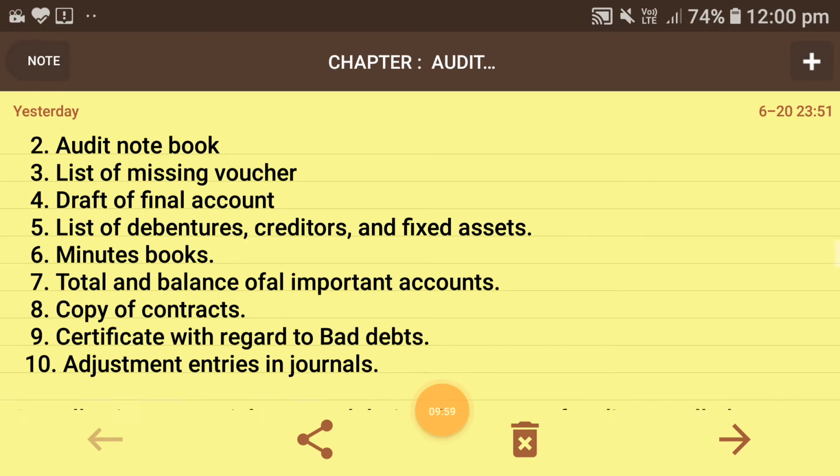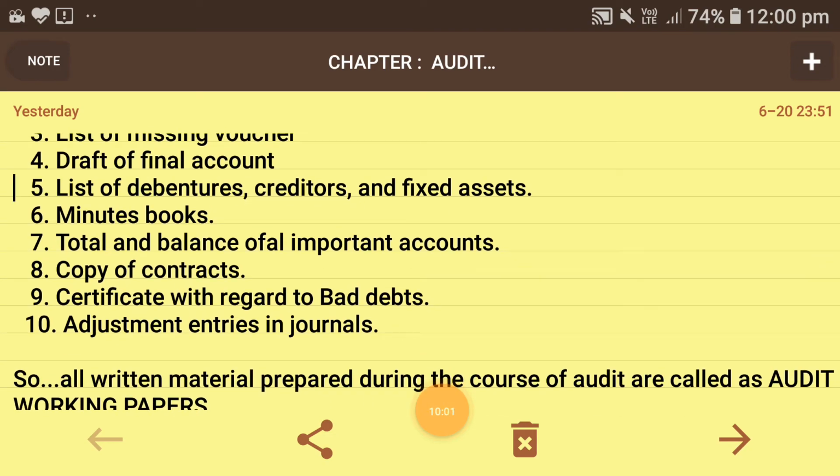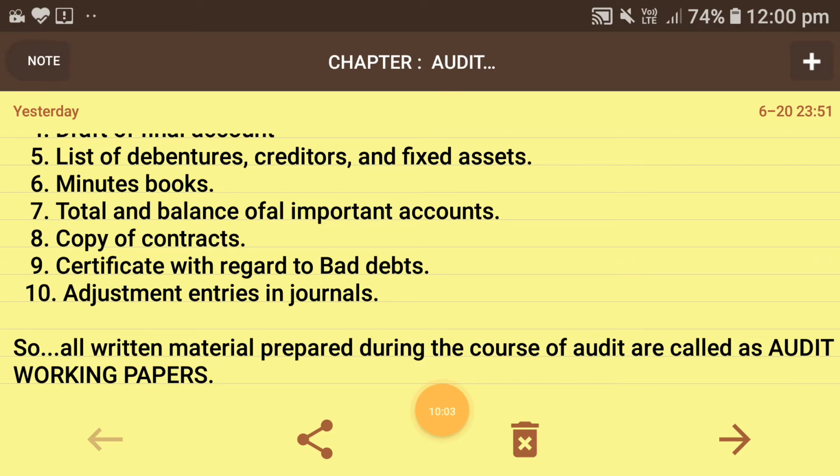This is a simple definition as far as the audit working paper is concerned: all the written material prepared during the course of audit is called audit working paper. So this is the perfect explanation for audit working paper.